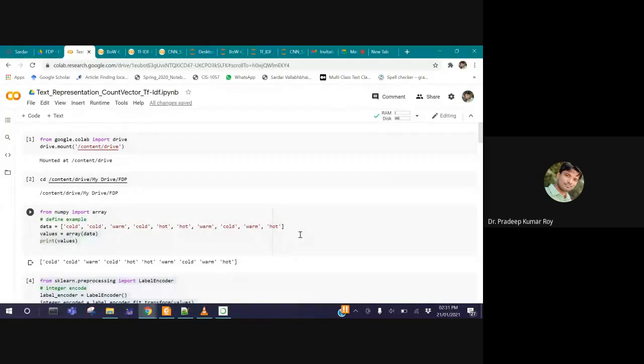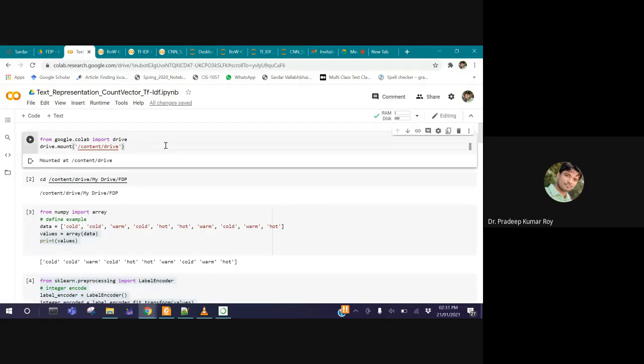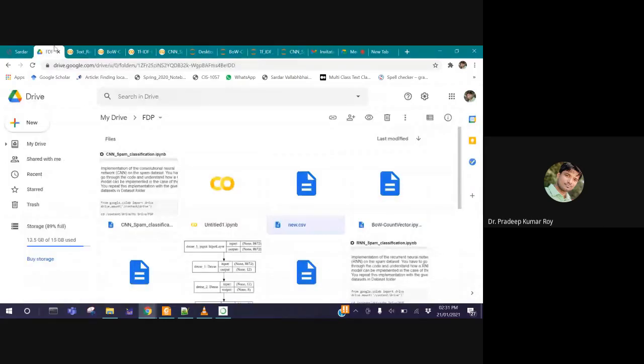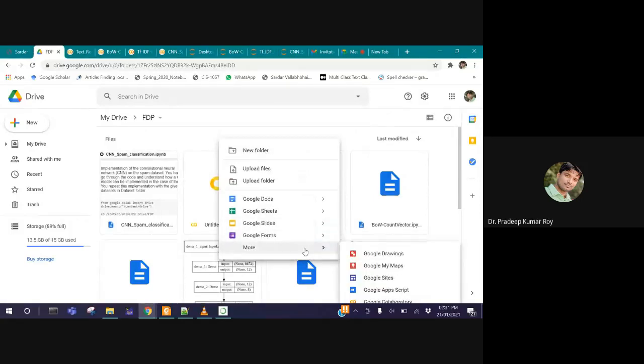Okay, thank you. So I'm going to use Google Colab, but you can use Jupyter Notebook as well for the same purpose. A few initial commands you have to use in Google Colab. Suppose you are in your Google Drive, just right click and you can open a new notebook by selecting Google Colaboratory. From here onwards, you just write some sample code and then you can continue the execution process.